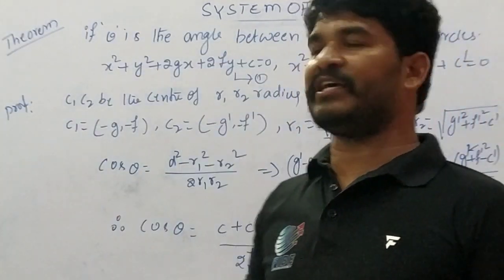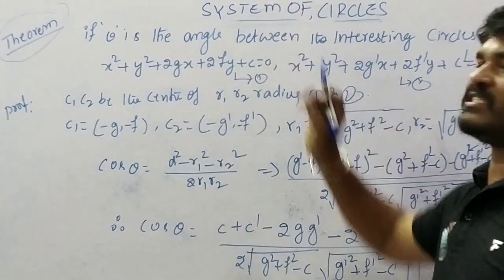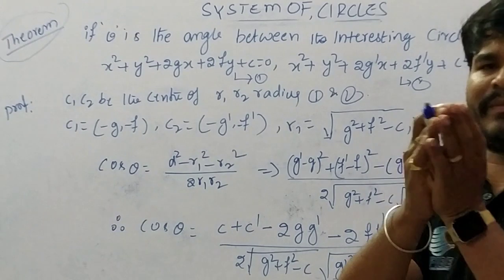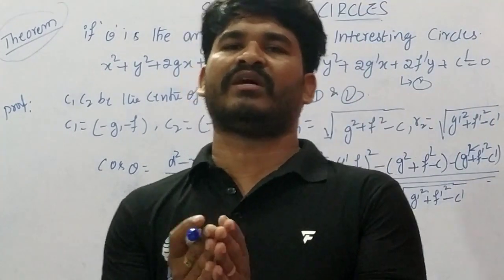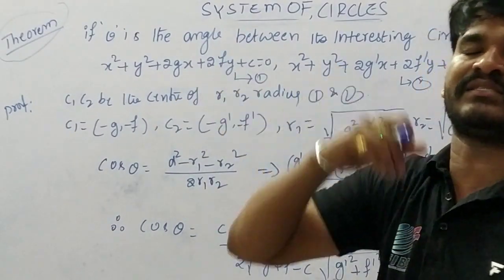Next we will discuss one more theorem. This is a very important theorem. The system of circles depends on this theorem. Already we have discussed cos theta equal to D square minus R1 square minus R2 square divided by 2R1R2. Similarly, this theorem depends on that formula.